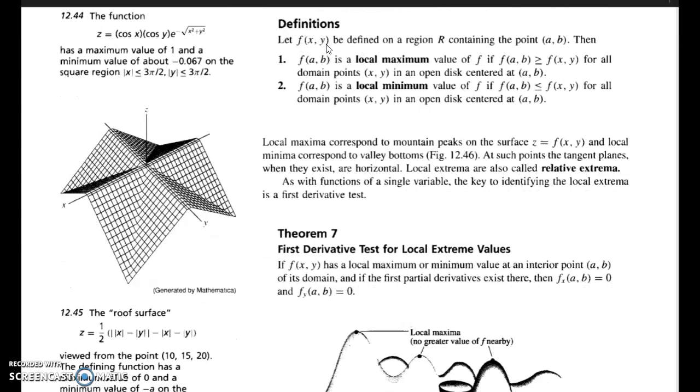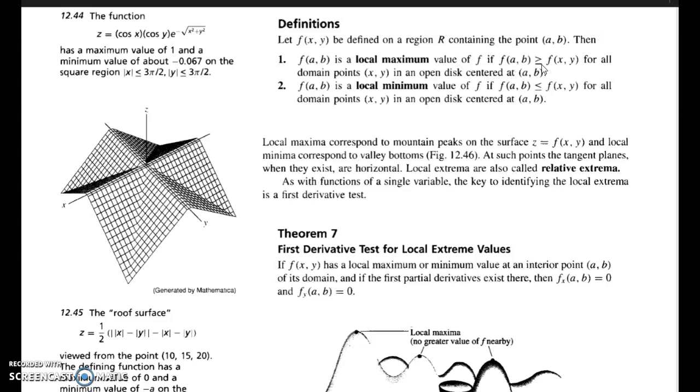Suppose f of xy is defined on a region R containing the point AB. Then f of AB is a local maximum. Local maximum means maximum in that neighborhood of the point. F of AB must be the greatest value.